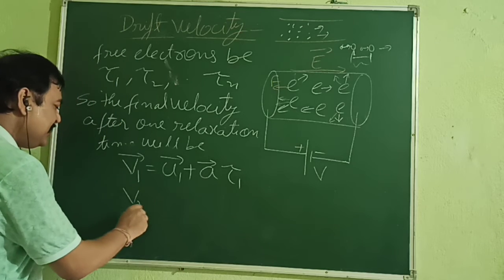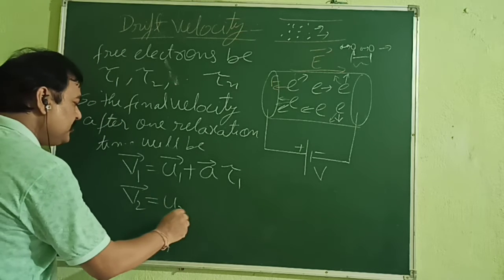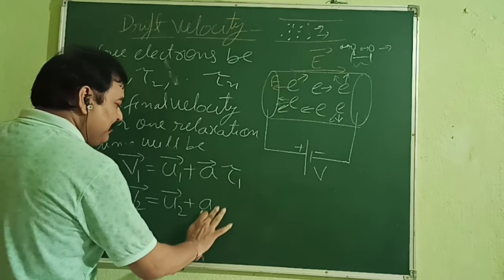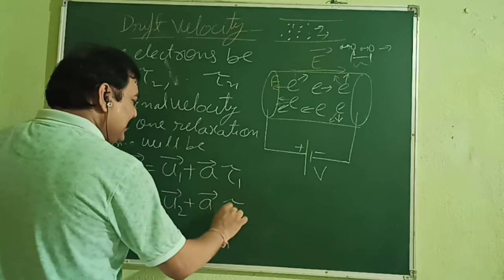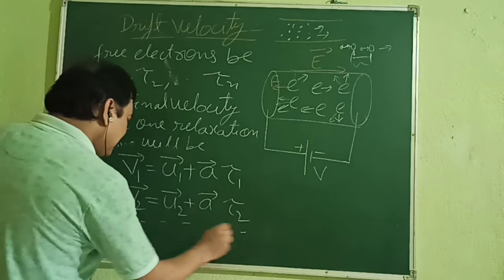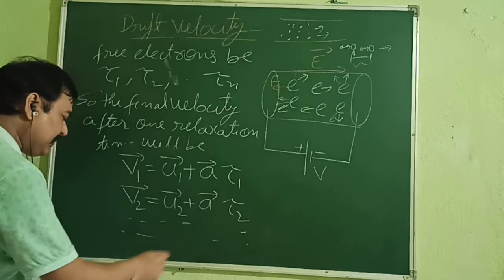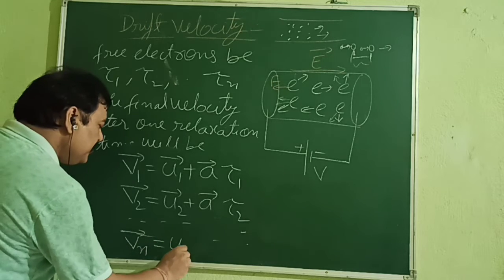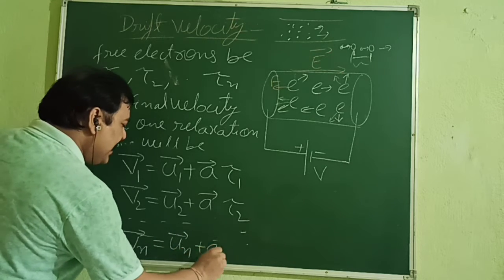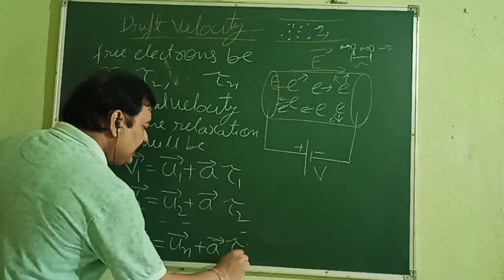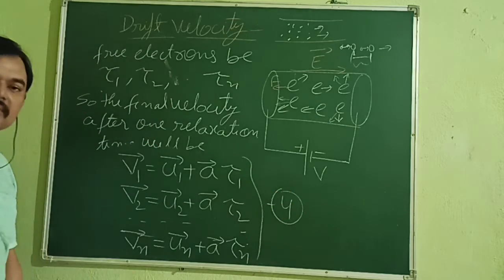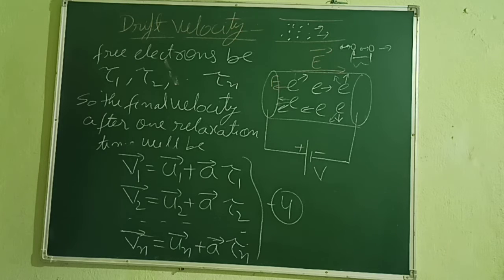For the second, v2 is equal to u2 plus a tau 2, a will remain the same for all, it is not changing. In the same way, for the nth free electron, Vn is equal to Un plus A vector times tau n. So this is our equation number 4. Just note it down.